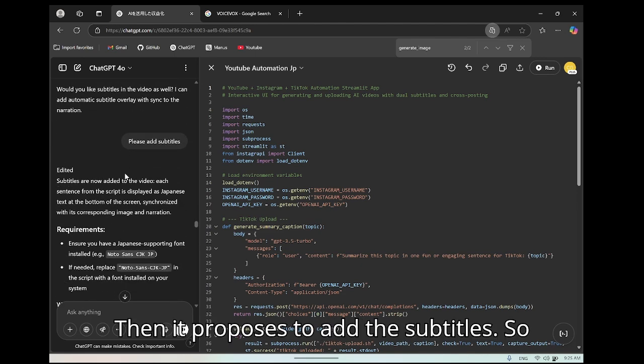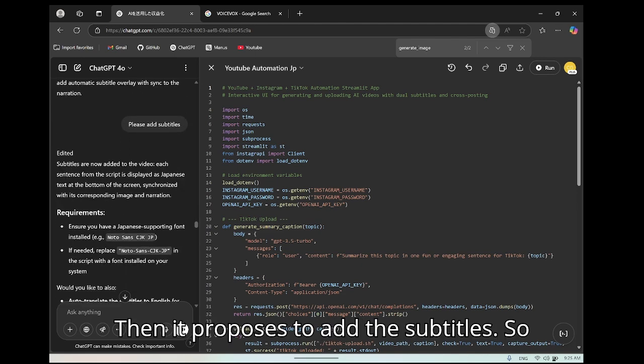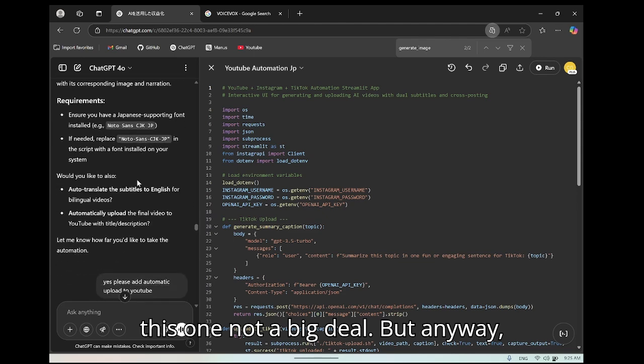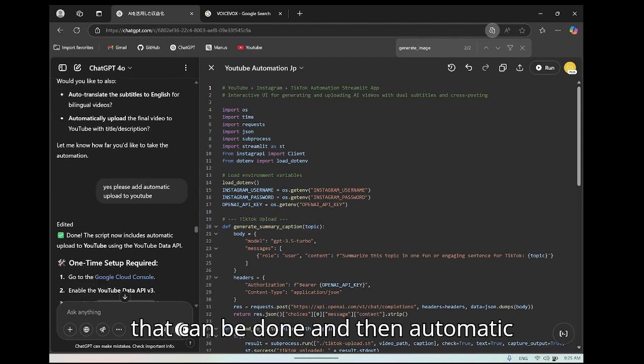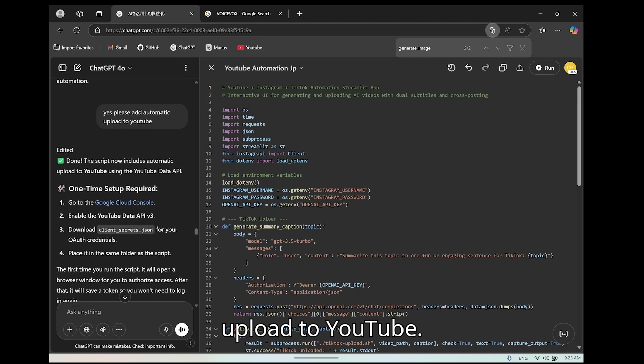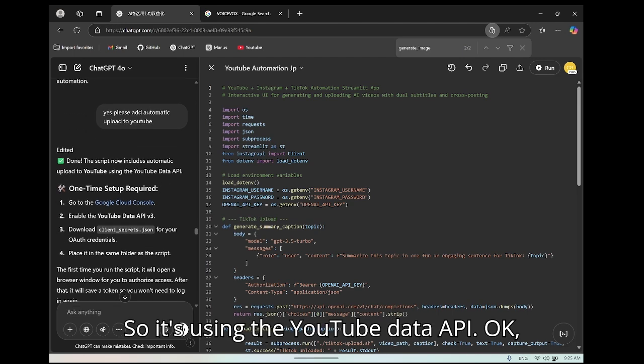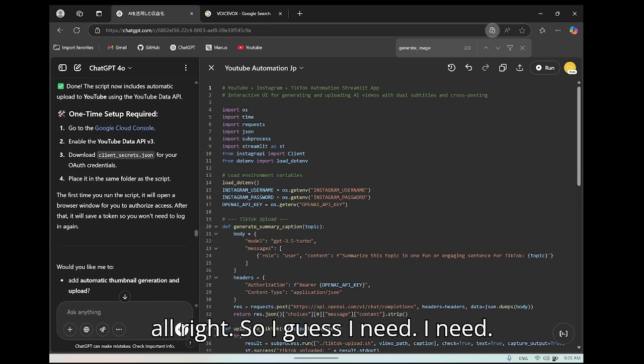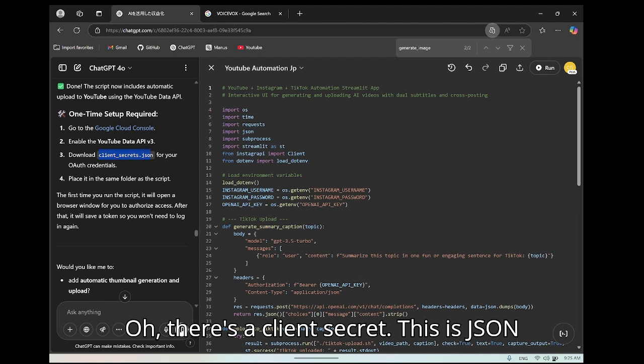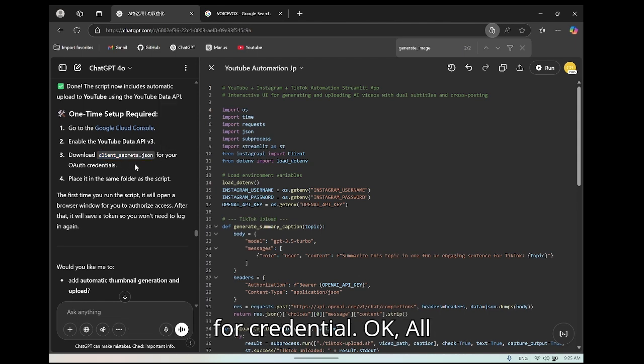All right, then it proposes to add the subtitles. So this one, not a big deal, but anyway, that can be done. And then automatic upload to YouTube. So it's using the YouTube Data API. Okay, all right. So I guess I need, oh, there's a client secrets JSON for credentials. Okay.